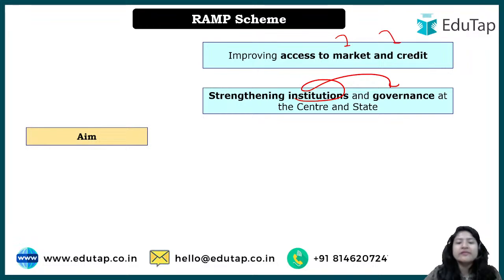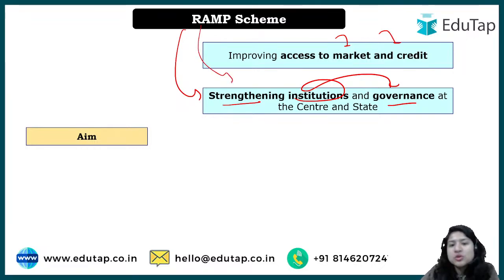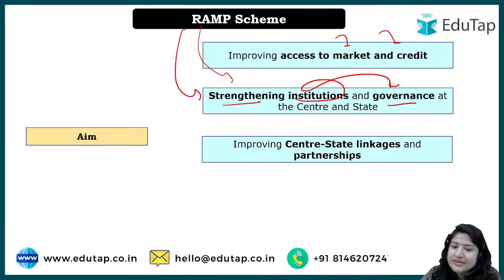It means that whatever institutes we have that are focusing on the MSME sector at state level and at national level, right? And governance means what? Governance means how much link you have with the citizen, right? At the ground level, how things are working. So under the scheme, whatever things are running, it fills that gap. For example, if there are programs running on capacity building but they are not actually being properly implemented at the ground level, then under the scheme it will be made sure that it is happening or not. So strengthening the institution and governance at the national and state level, that is there.